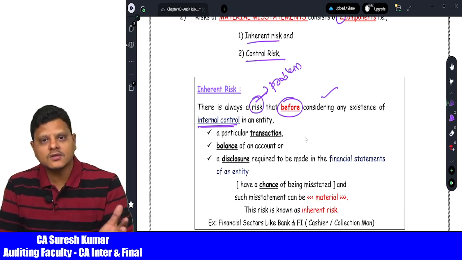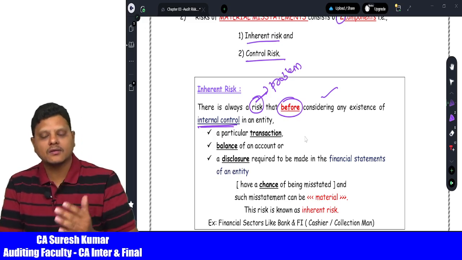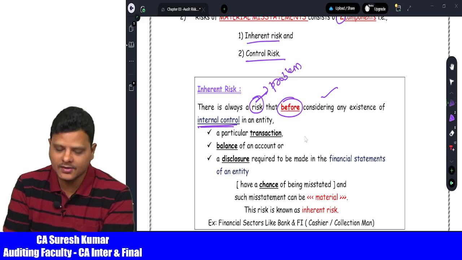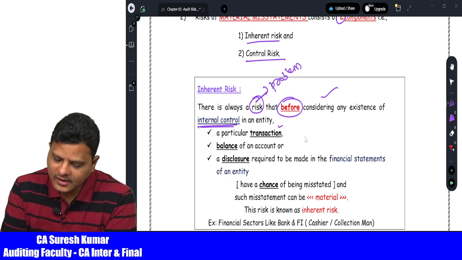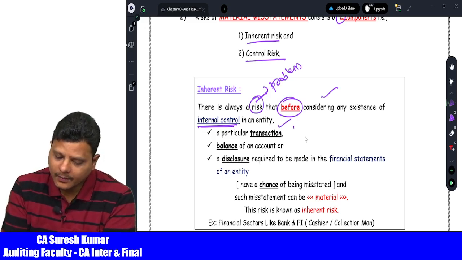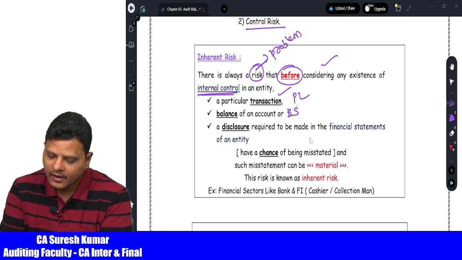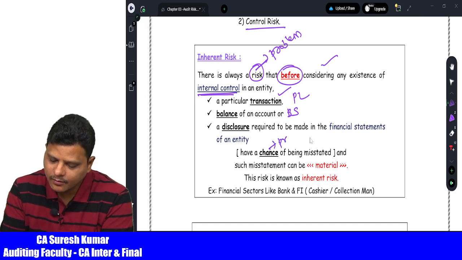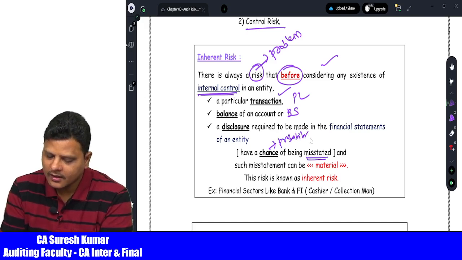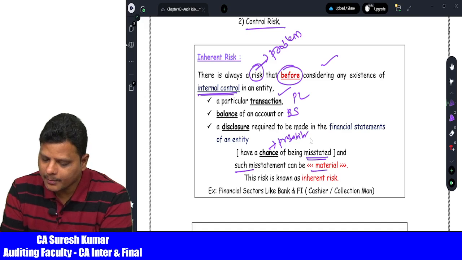There are no controls at all, but the risk has happened, then this is called the inherent risk of the entity. A particular transaction, that means profit and loss items, the balance of an account, which means balance sheet items, or disclosures required to be made in the financial statements of the entity have a chance, that is, a probability, of being misstated, and such misstatements can be material. This risk is known as inherent risk.